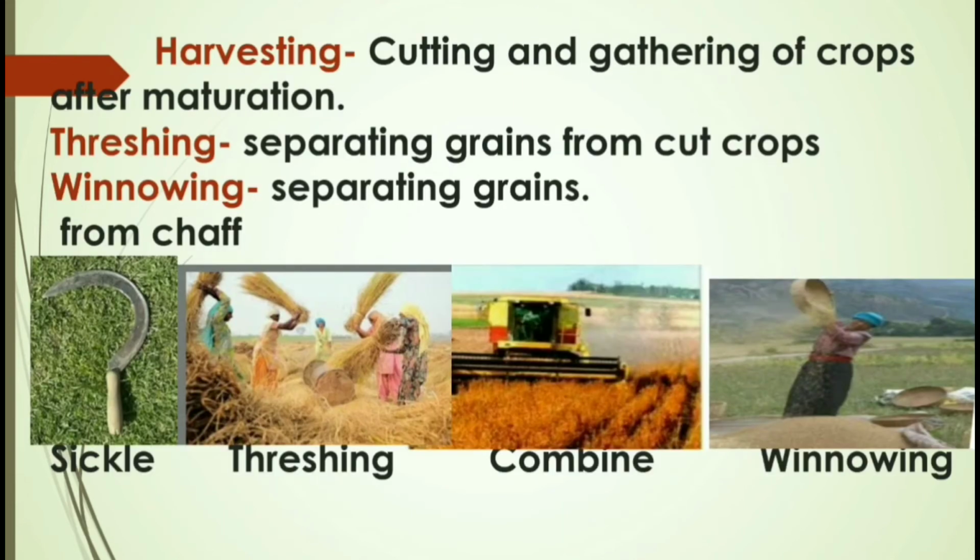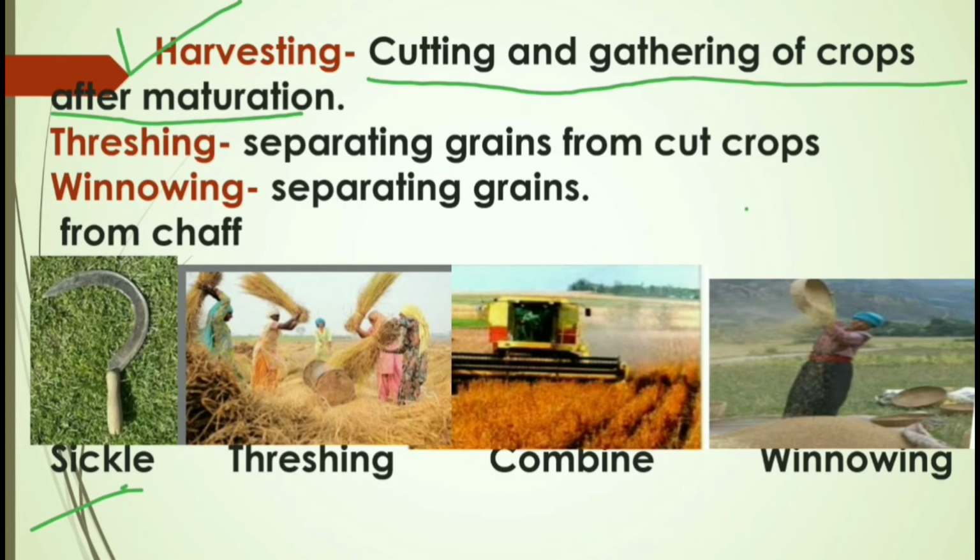Once the crop is mature, now we need to cut and gather the crops. That process is known as harvesting. And if the fields are small, small scale harvesting is done with the help of this sickle. But for the large area of the field, we need to use certain machines, maybe a harvester. And after harvesting the crops, the grains have to be removed from the cut crops. That process is known as threshing.